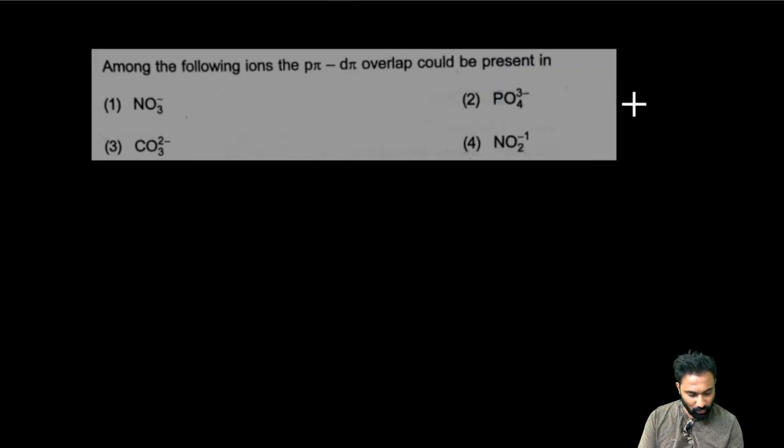Next one. Among the following ions, the p pi d pi overlapping could be. He is asking only p pi d pi.